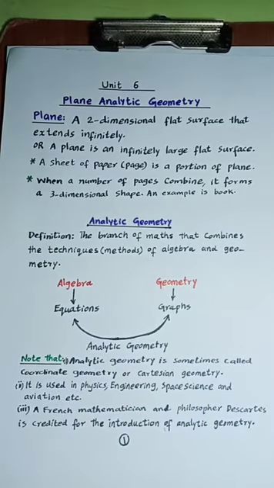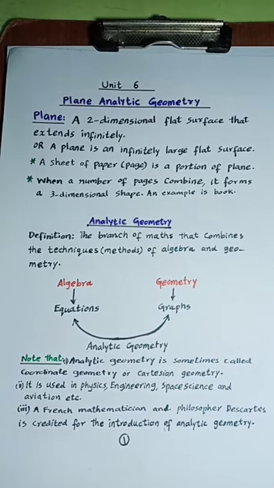So we observe that a page is an example of a two-dimensional shape and a book is an example of a three-dimensional shape. Dear students, three-dimensional figures are also called solid figures. Now students, we come to the definition of analytic geometry.